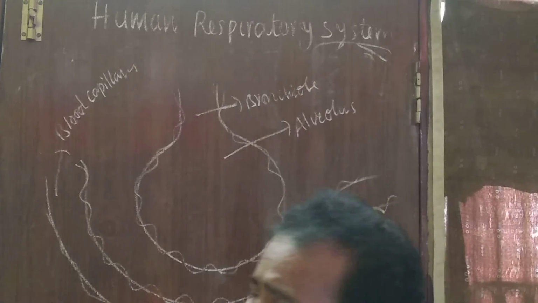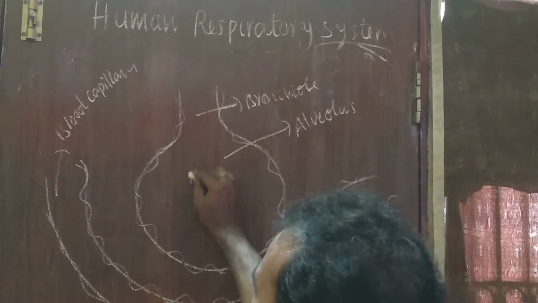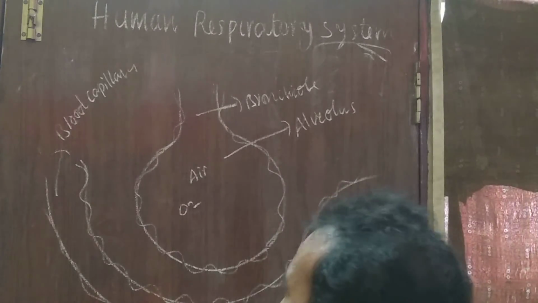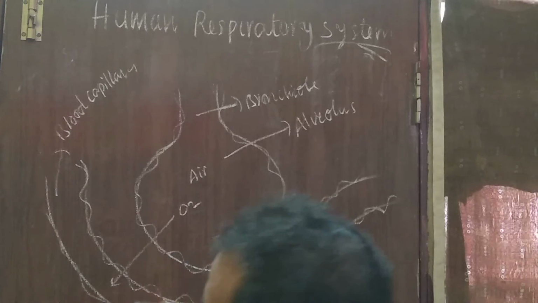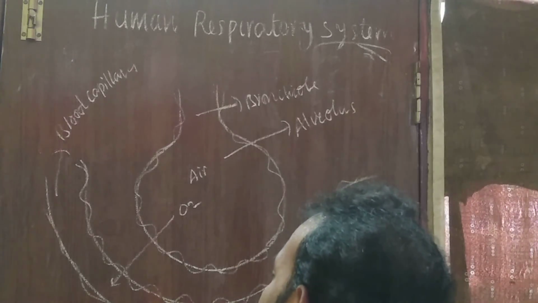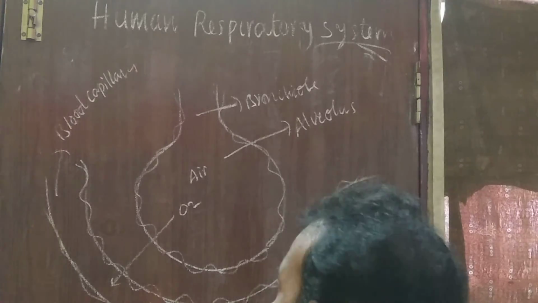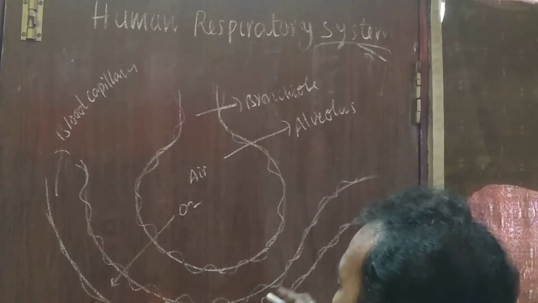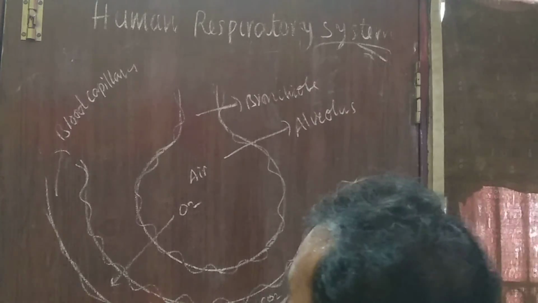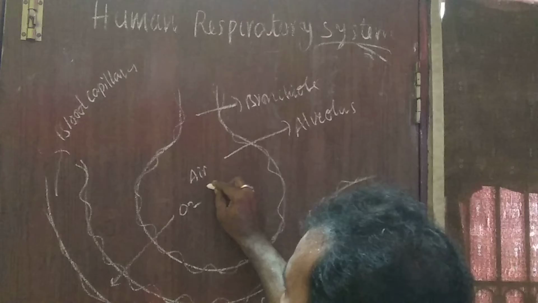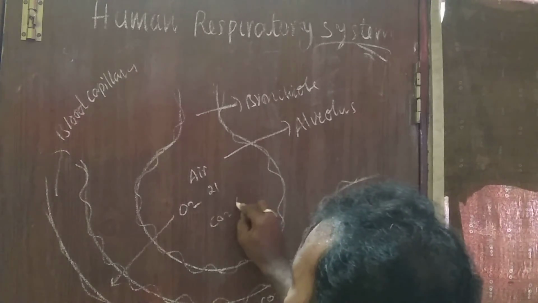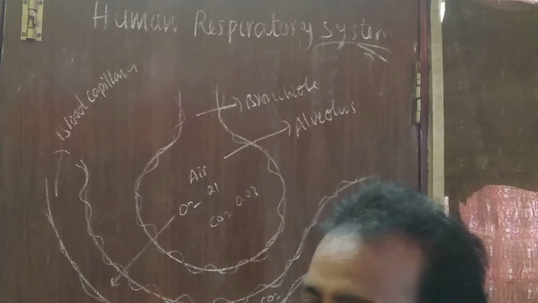Whenever air is entering into the alveolus, oxygen present in the alveolus diffuses into the blood present in the blood capillary. Generally, the blood in the blood capillary contains a large amount of carbon dioxide and a small amount of oxygen. The inhaled air contains oxygen 21%, carbon dioxide 0.03%.